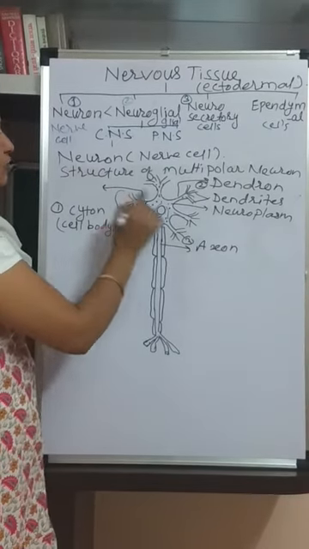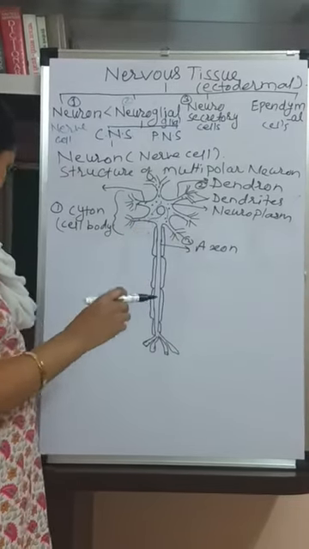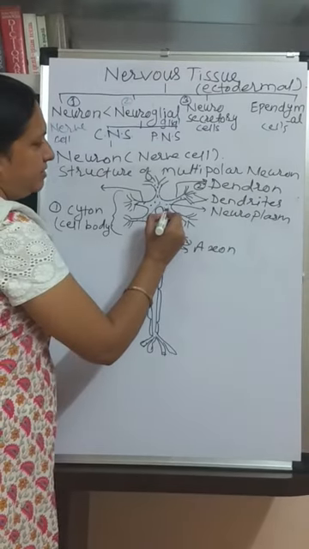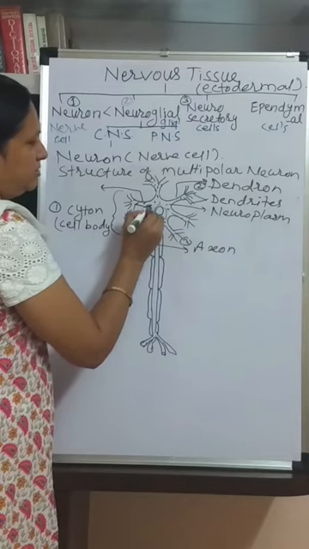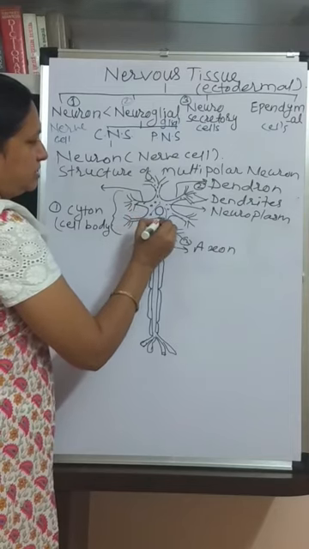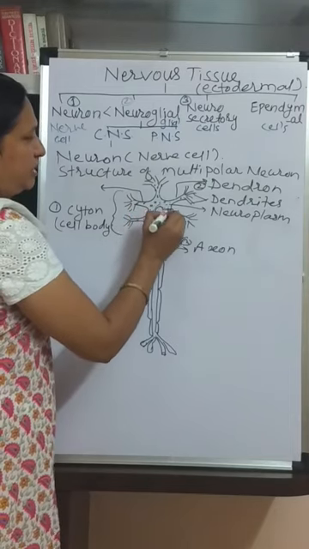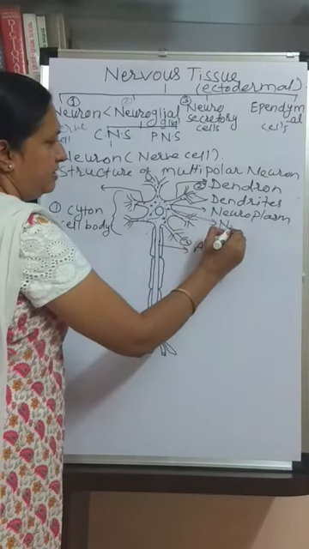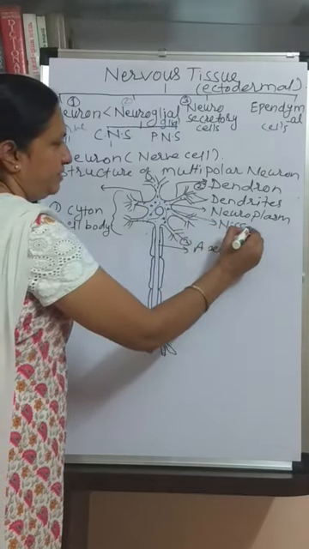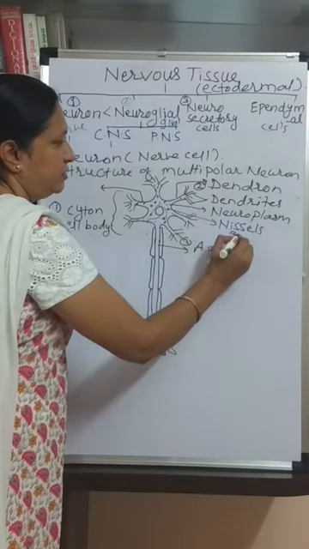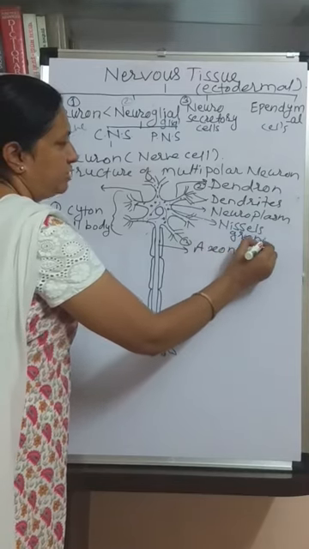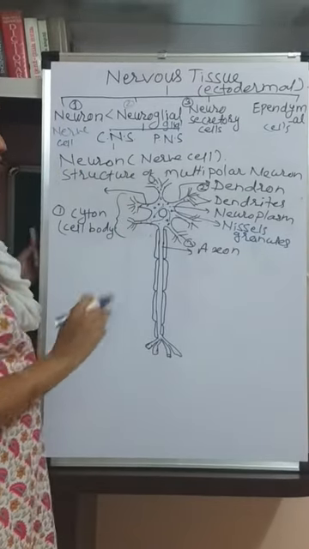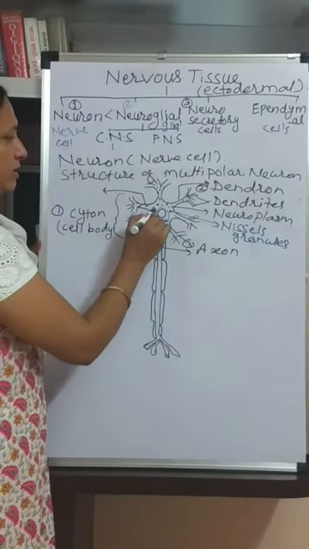Then in the cytoplasm of neurons, separate small granules are present. These small granules are called Nissl's granules.